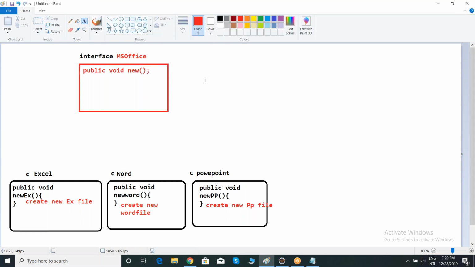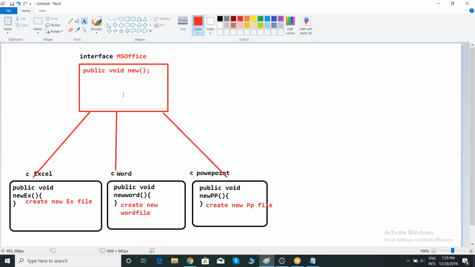Now, see here, from my interface, I can make a relation between the classes. If my interface has a relationship like this, I can implement this method, which is the public void new method here.